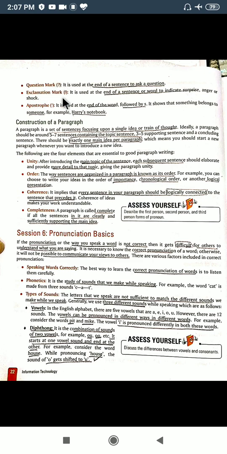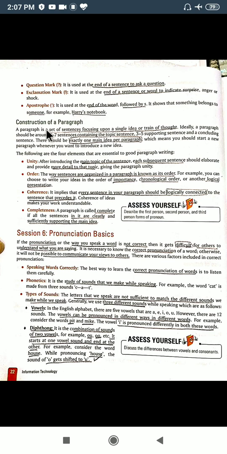The exclamation mark we use at the end of the sentence or the word to indicate surprise, anger or shock. Next is your apostrophe. It is basically used at the end of the word, followed by s. It is used to show that something belongs to someone, possession. When we want to show that, we use an apostrophe, like Harry's notebook. So we are trying to show this notebook belongs to Harry.